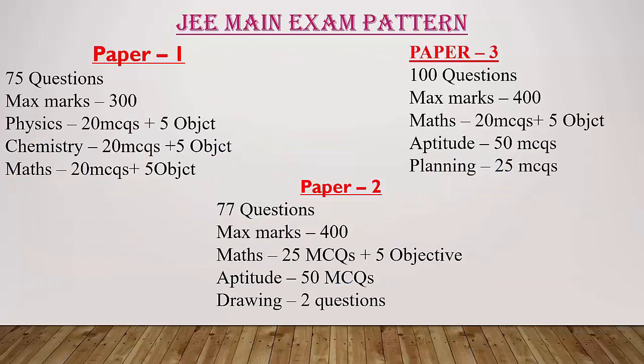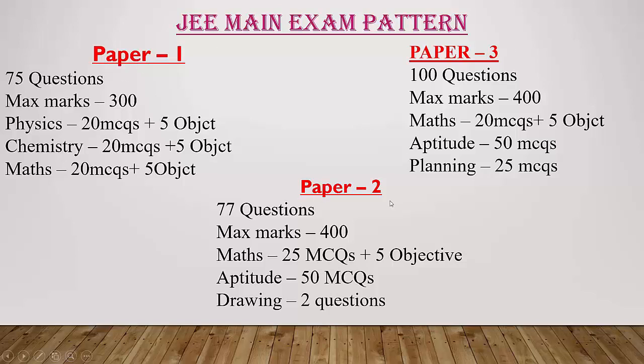Then the JEE Main exam pattern. Paper 1 has 75 questions, and the maximum marks you can get is 300. In that you have 3 subjects, physics, chemistry and mathematics. For each subject you will get 20 multiple choice questions and 5 objective type questions. So this is all about paper 1.